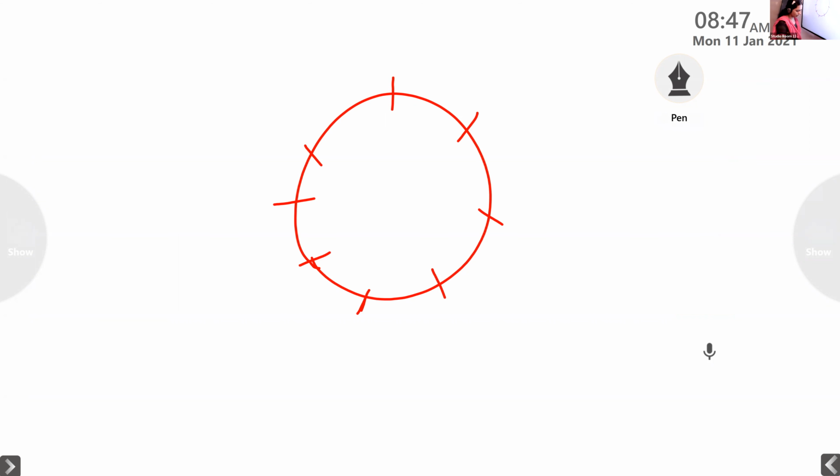Q is not the neighbor of N and M. Q is to the immediate left of J. Suppose J is sitting here, then to the left of J we can have Q.